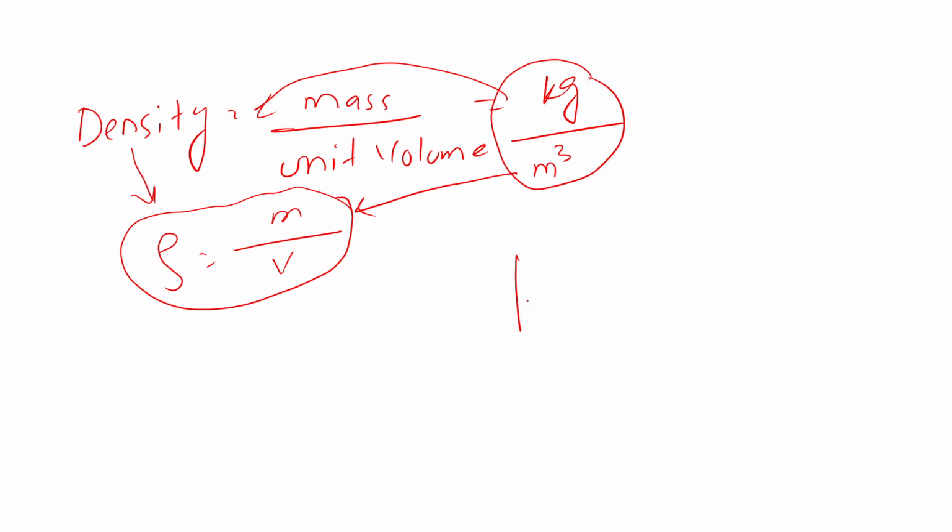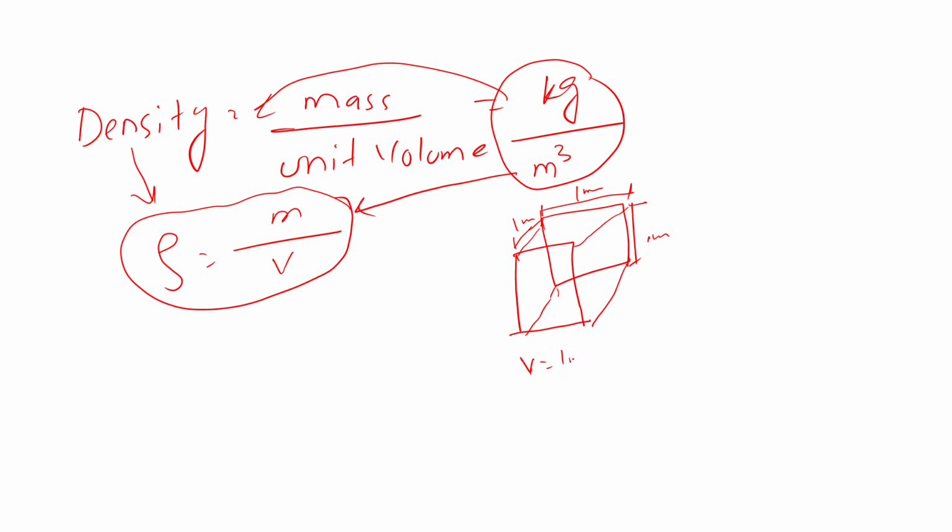Now what does density mean? For example, there is a box. Sorry for the diagrams. This is a box with a length, a height, and a width. This is 1 meter, this is 1 meter, this is 1 meter, like a cube. All three dimensions are the same, all 1 meter.